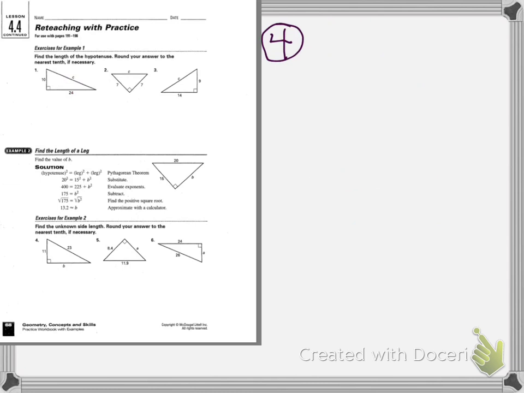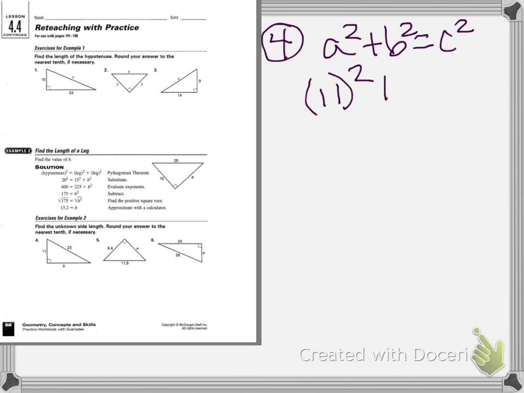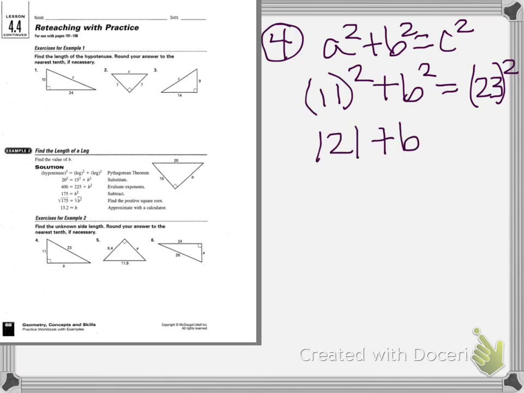In 4, we're going to write our formula again. A squared plus b squared equals c squared. And we're going to plug in our numbers. So we have 11 squared plus b squared equals 23 squared. 11 squared is 121 plus b squared equals